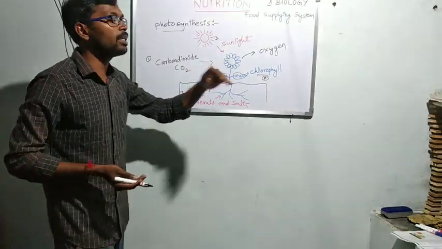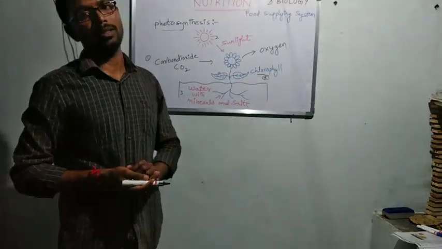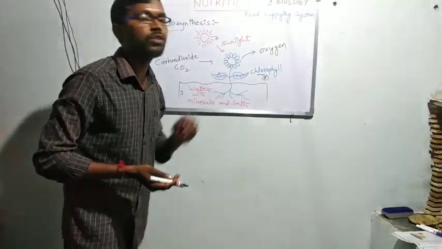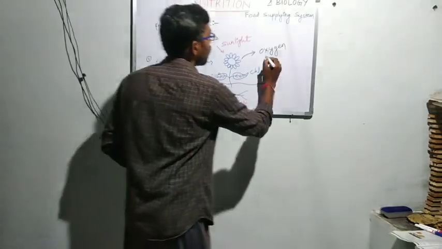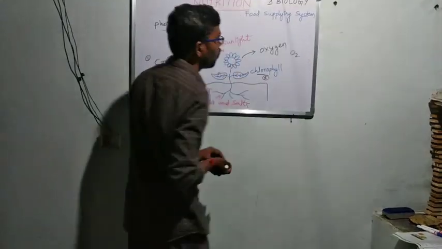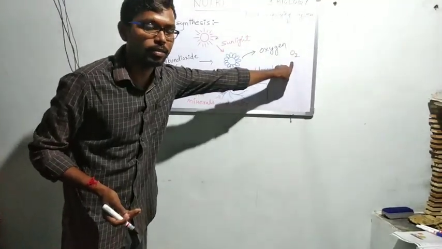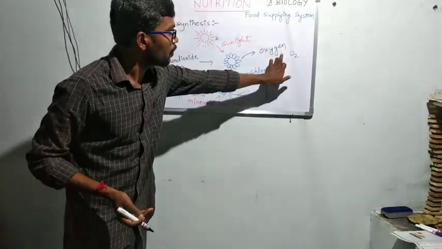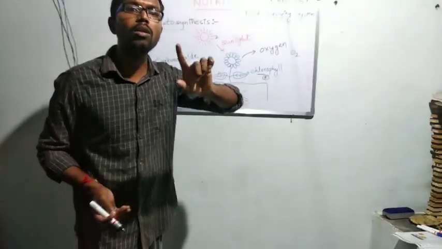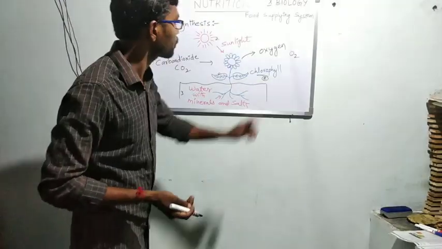They participate in a chemical synthesis process. At the end of the process, they release oxygen, nothing but O2, into the environment. It is the respiratory factor for all living organisms.